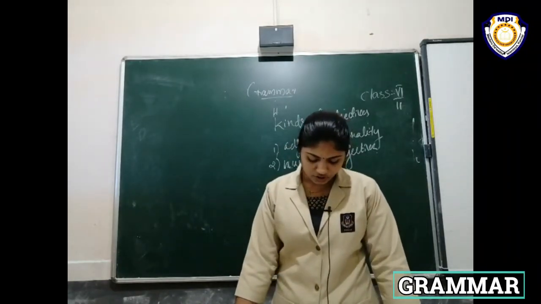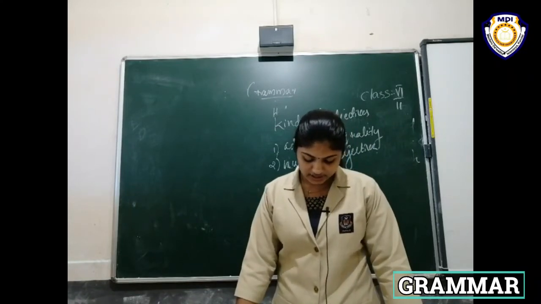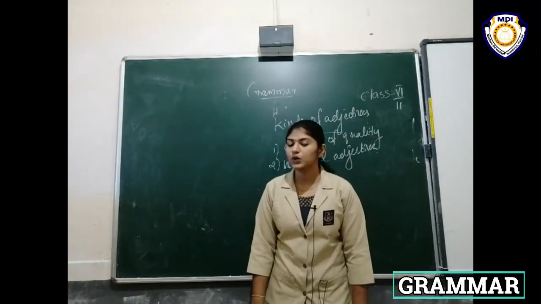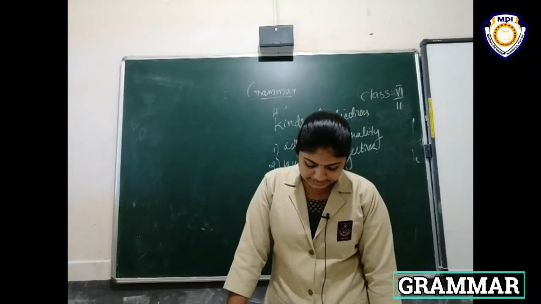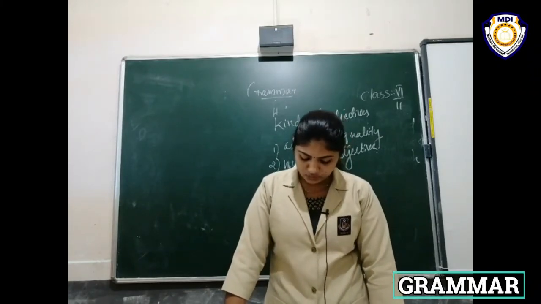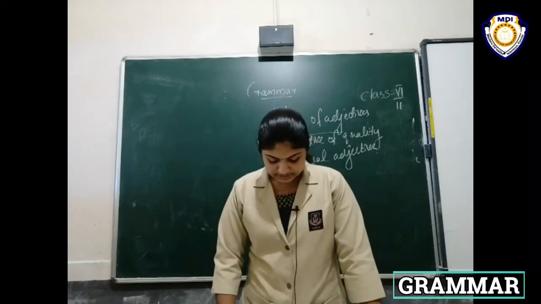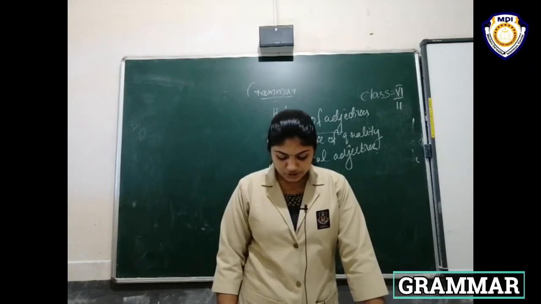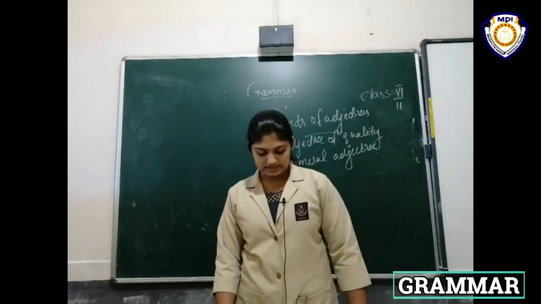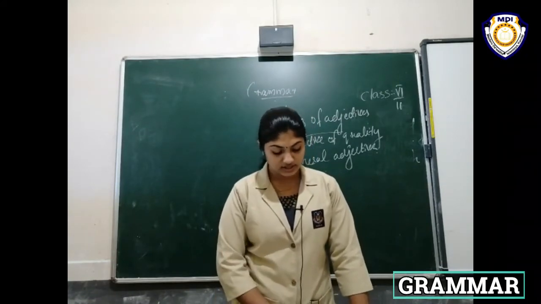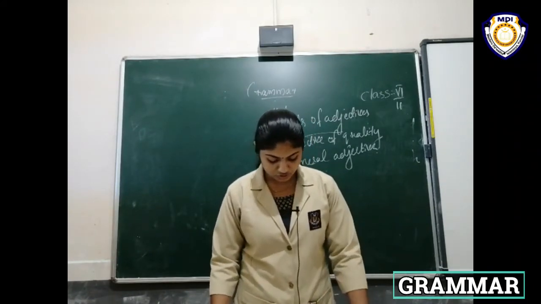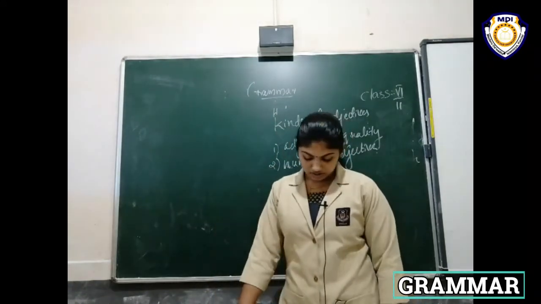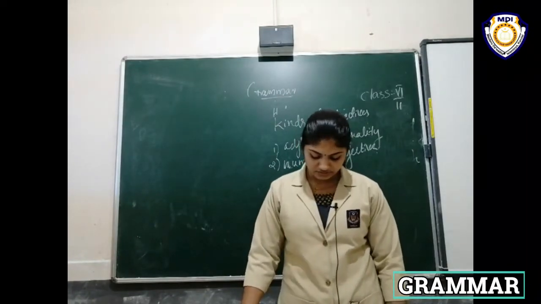Then the third one: a square has dash sides. A square has 4 sides, and all the sides are equal. Then the fourth one: the dash person to wish me on my birthday was my sister. What is the answer here? The first person to wish me on my birthday was my sister. Then 5, 6, 7, 8 others; 2 more answers I will say. Then the fifth one: there are dash days in a fortnight. What is the answer?